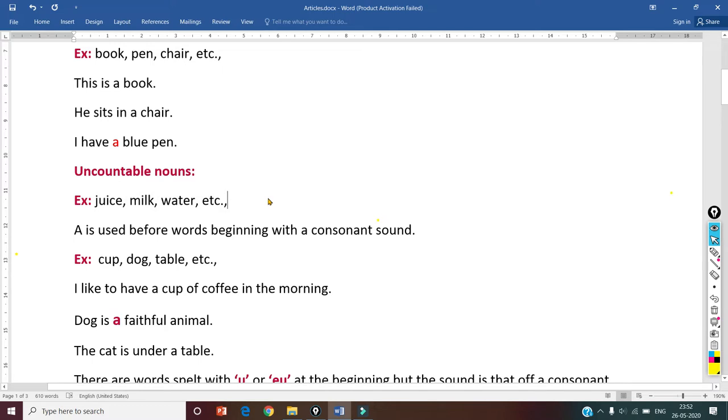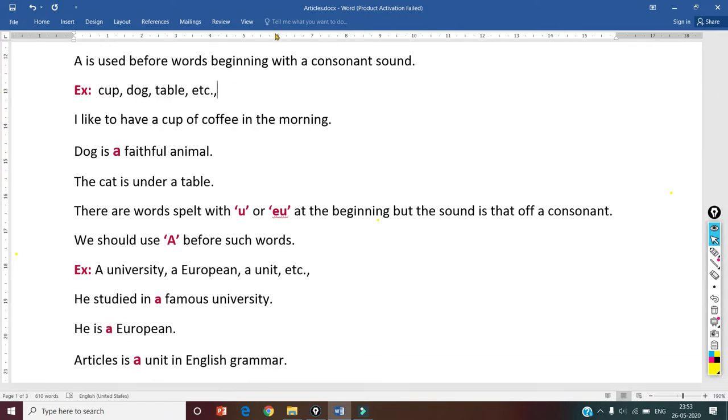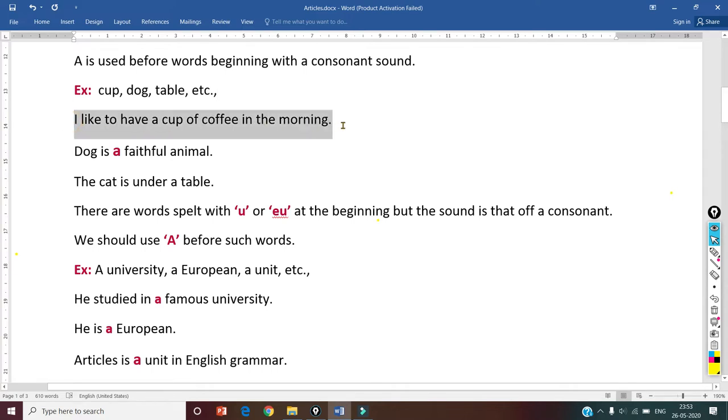Now we will see the other uses of article a. A is used before words beginning with a consonant sound. Examples: cup, dog, table, etc. I like to have a cup of coffee in the morning.